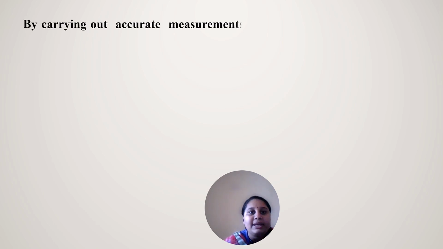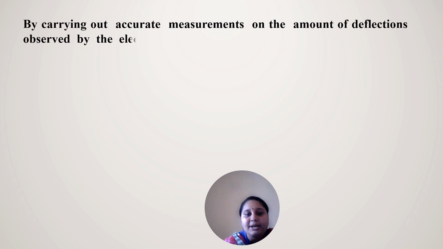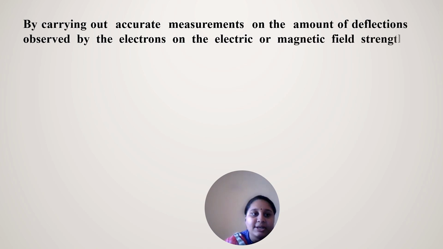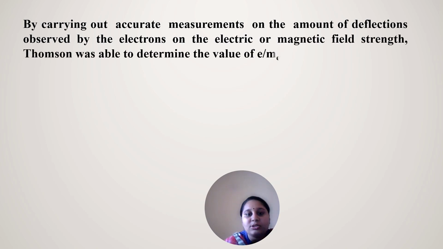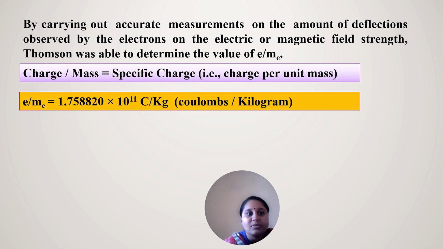By carrying out these measurements of the amount of deflection of the electrons under the electric and magnetic fields, Thomson was able to determine the charge to mass ratio of an electron. Charge by mass is the specific charge, that is charge per unit mass.